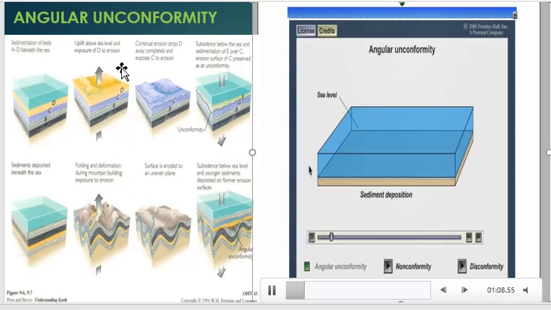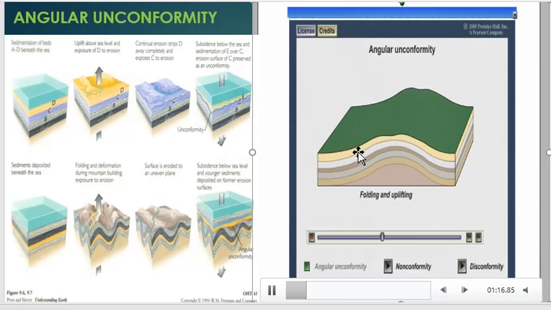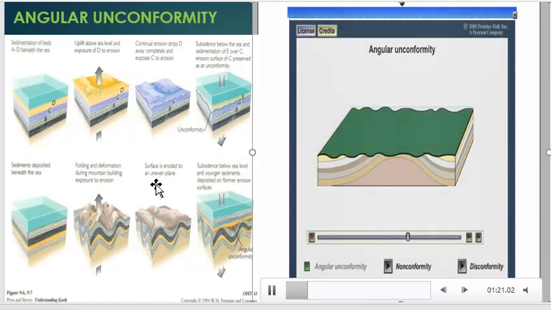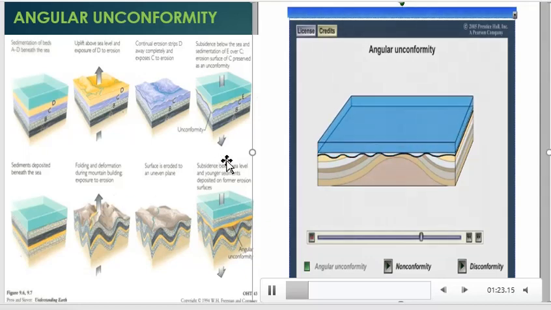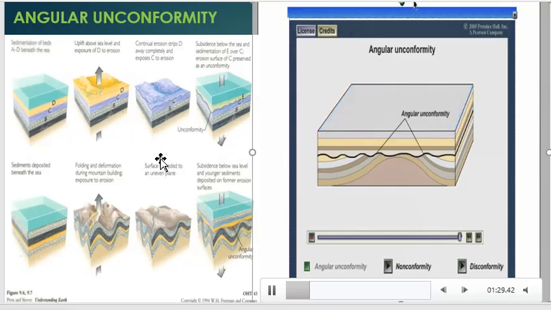Then uplift above sea level and exposure of D to erosion. First of all, sediment deposition, then folding or upliftment occurs, then erosion occurs, then subsidence, after erosion subsidence under the sea, then renewed sedimentation and deposition, then finally